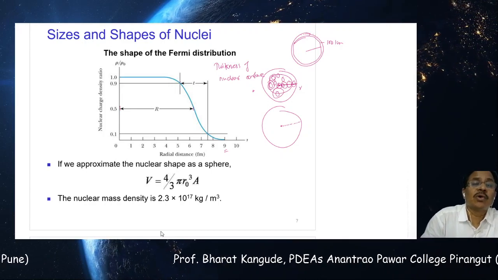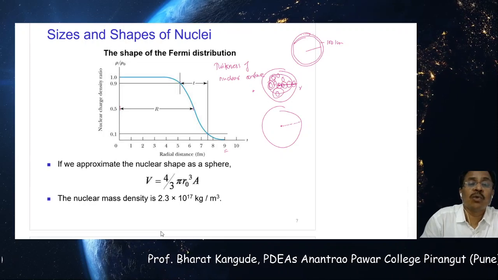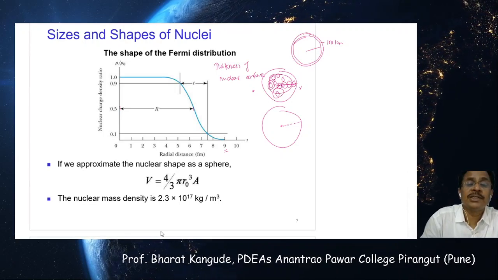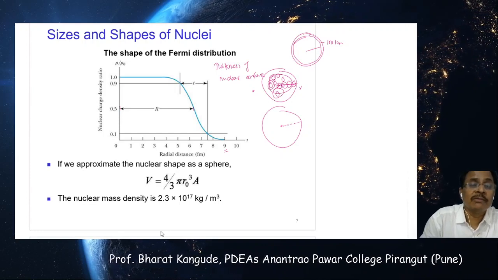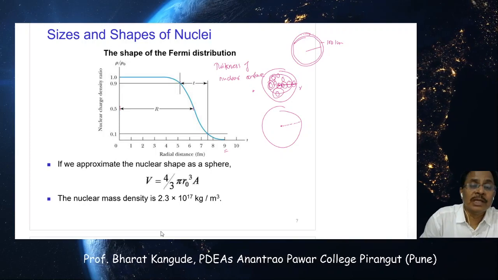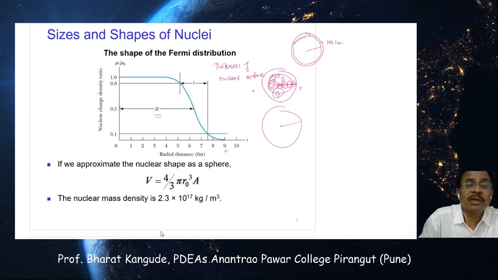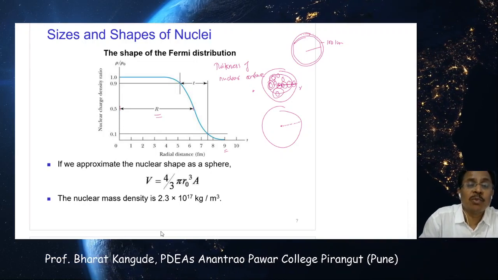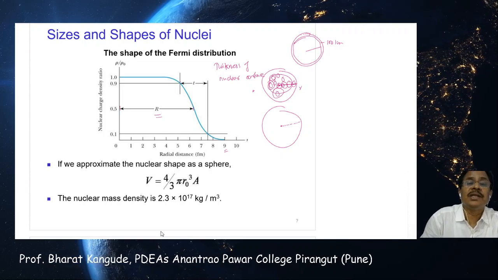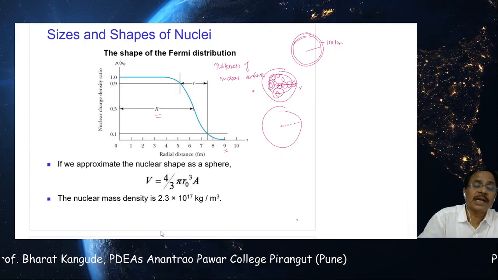In this case, for most of the inside of the nucleus, the nuclear density is found to be maximum, around 1, and as we come closer and closer to the surface, this nuclear density goes on decreasing. Where this nuclear density changes from 0.91 to 0.5, that distance is called the nuclear radius. And when this nuclear charge density varies from 0.9 to 0.1, this is called the thickness of the crust of that particular nucleus.